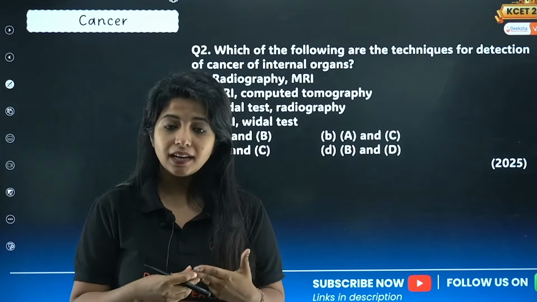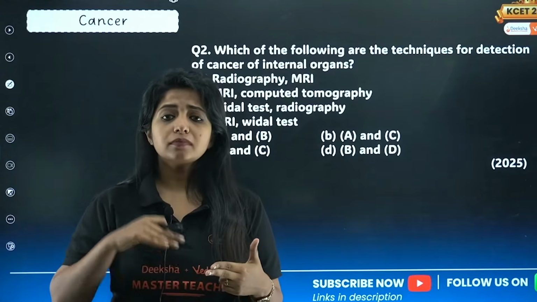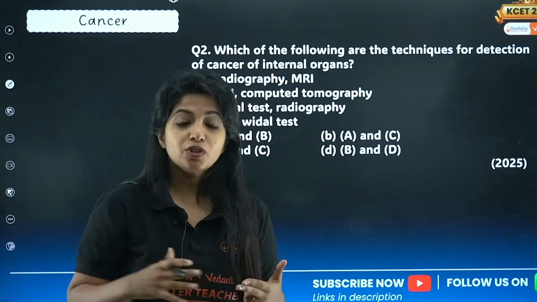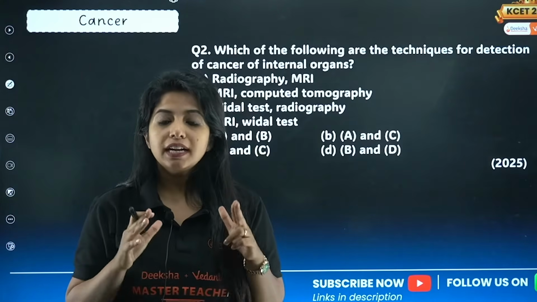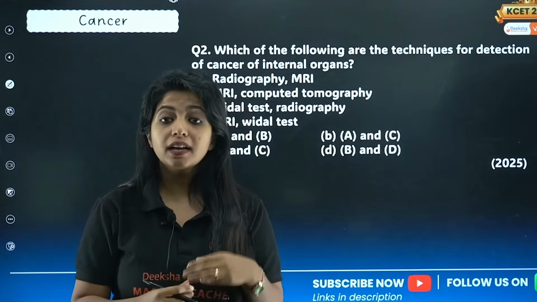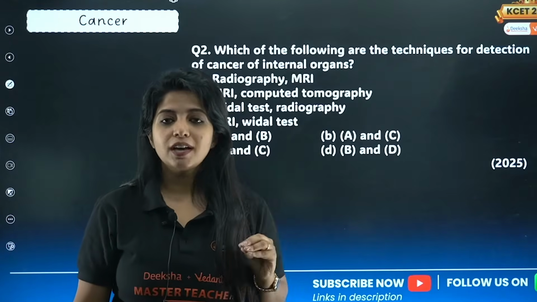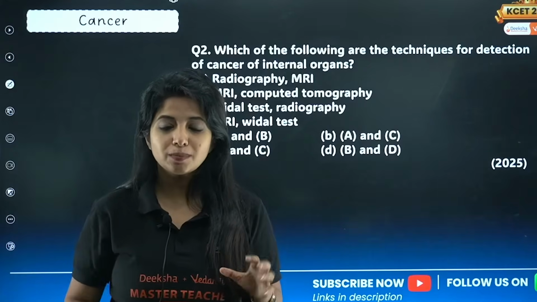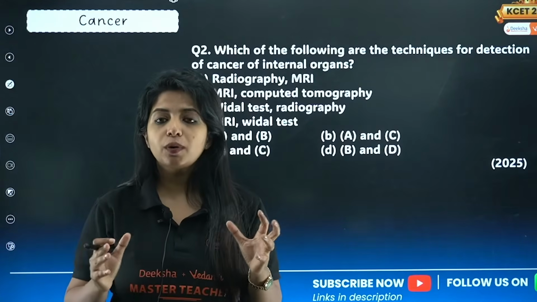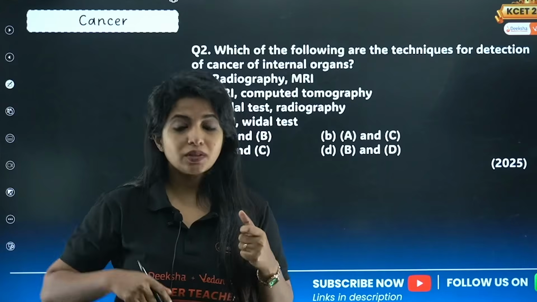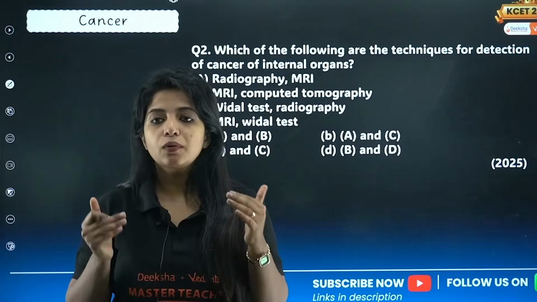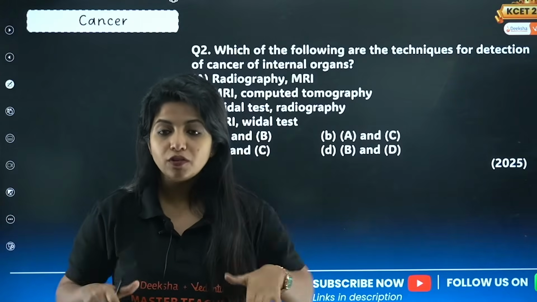We can use CT scan, which again uses X-rays to give a 3-dimensional scan of our internal organs. Then we have MRI, magnetic resonance imaging, where you put magnetic fields and non-ionizing radiation, which is less harmful, into your body to understand which tissues are being affected. All of them deal with the detection of cancer within our body.